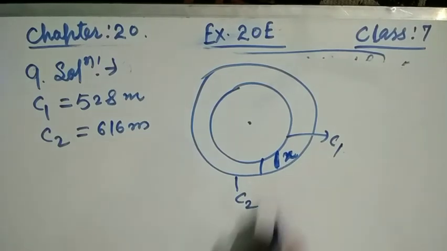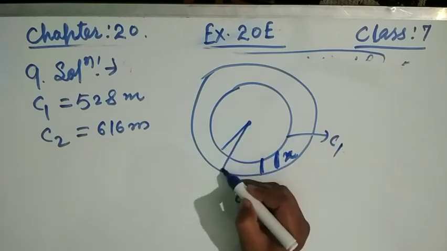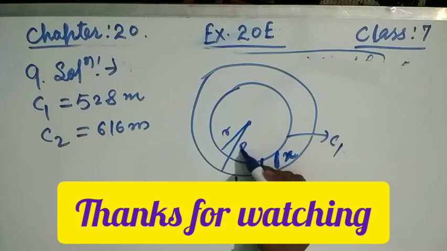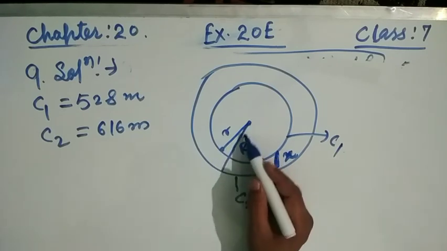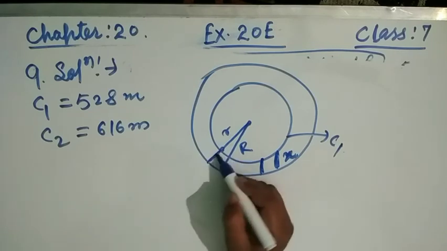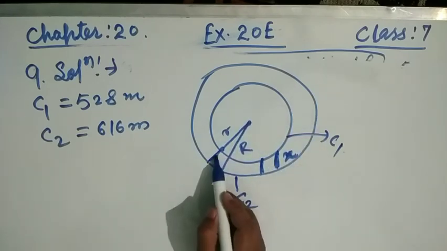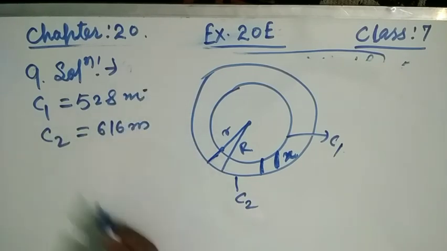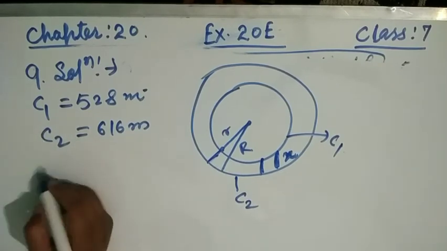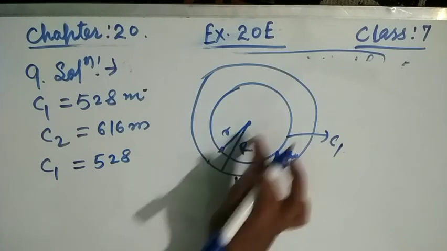Have a look friends, how will this x be found? Simple, friends: this is small r and that is big R, the small radius and the capital radius. If you find the difference, capital R minus small r, we will get this width. Now we have to find the values of small r and capital R respectively from C1 and C2. C1 is 528, which is for the small radius because it is the smaller circle.